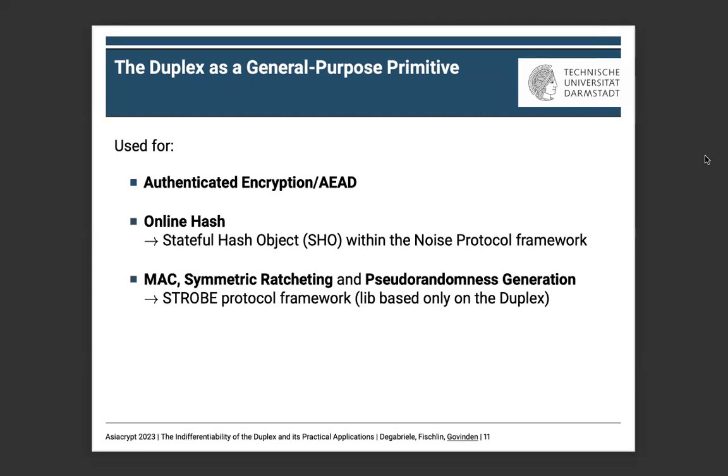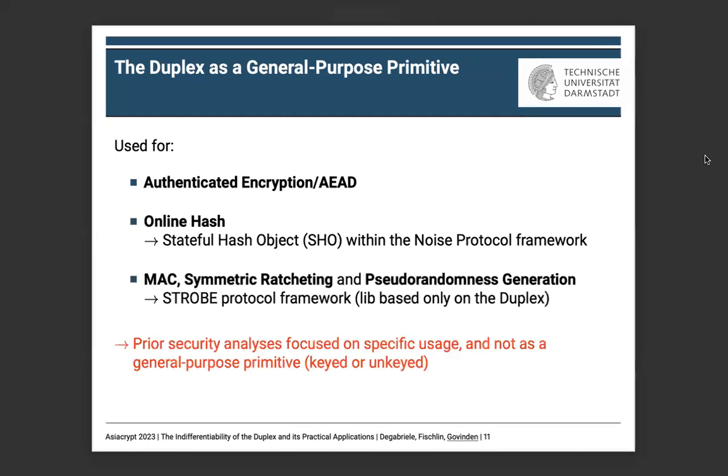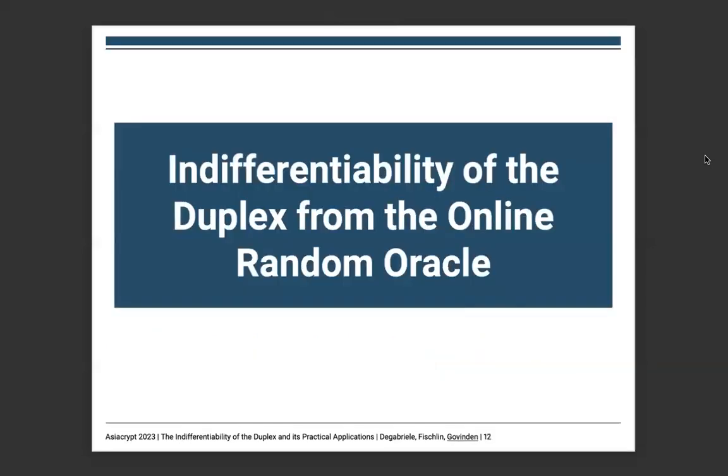And as you can see, some of these applications are unkeyed. And the problem that arises is that recent security analyses of the duplex abandon indifferentiability for indistinguishability, meaning that they prove security for specific usage and not for a general purpose primitive. But now that indifferentiability is needed again, we need a clean idealized model for the duplex, which will also be useful for developers of libraries such as STROBE to have a clean mental model of how to think about the duplex. We have therefore studied the indifferentiability of the duplex.